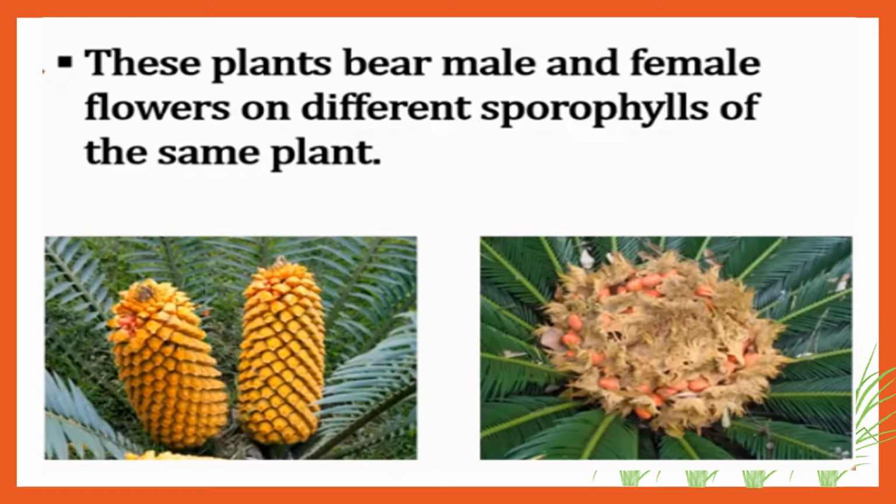Okay, so these plants bear male and female flowers on different sporophylls of the same plant. Okay, they are just saying they are using the word flowers, but it is not actually flowers. The seeds are at different levels so that fertilization can take place and it could reproduce into a new plant. Okay, so reproduction होता है इसमें with the help of seeds.